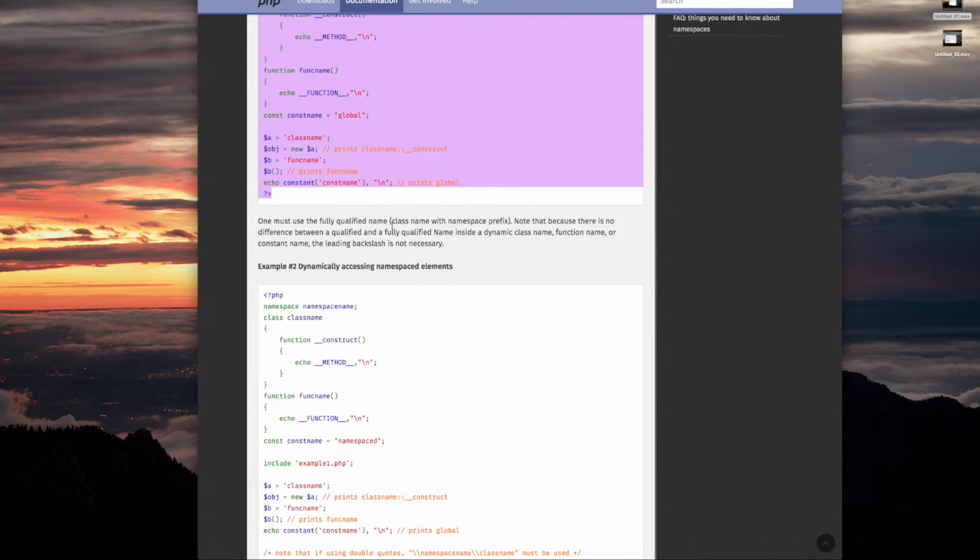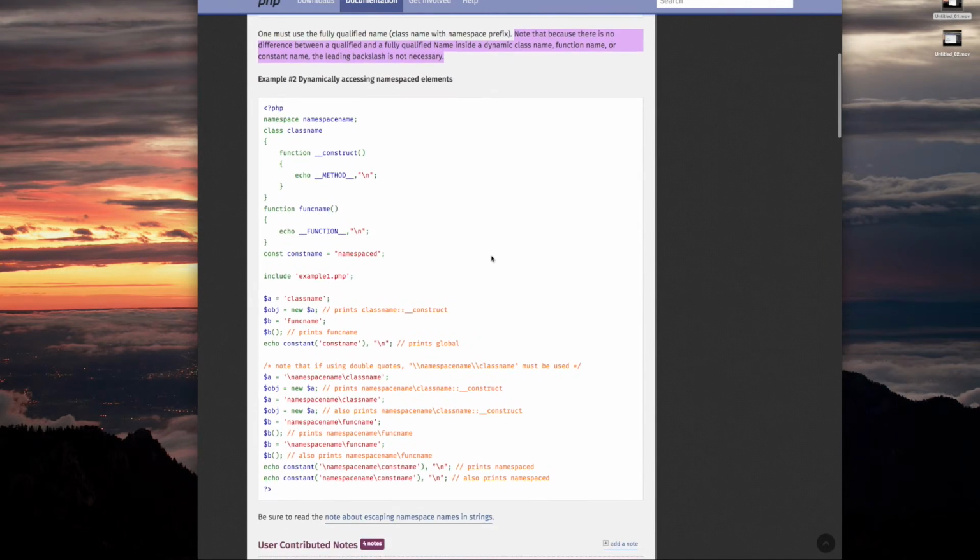All right, $A, $B that you see in the example 2, those are values that are assigned during runtime, okay? That is why they are outside of the namespace of this file. The reason is not, as I state later in this video, that it is because of the include statement, which includes file 1. Note that because there is no difference, okay, this is kind of a subtle thing, and I'll let you figure this one out by yourself.